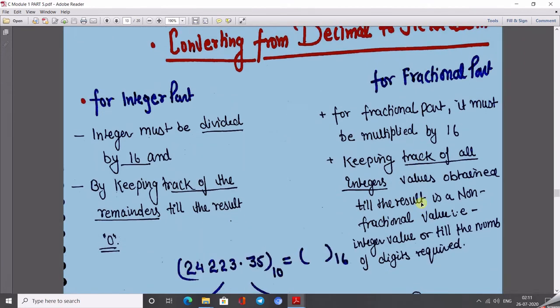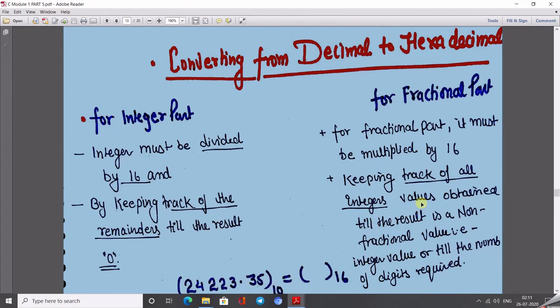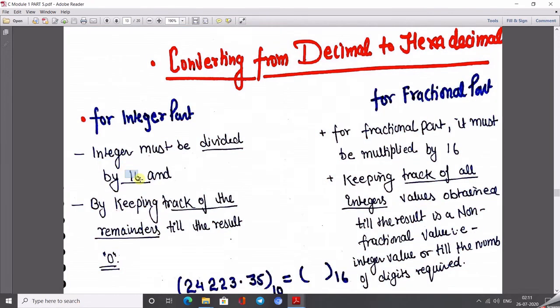So now, going to the third conversion, from decimal to hexadecimal number. Again, we are going to convert from decimal to another number system. So what did we do? We just divide our decimal number by the base of that number system. So here we are going to divide our decimal number by 16 and keep track of the remainder also.